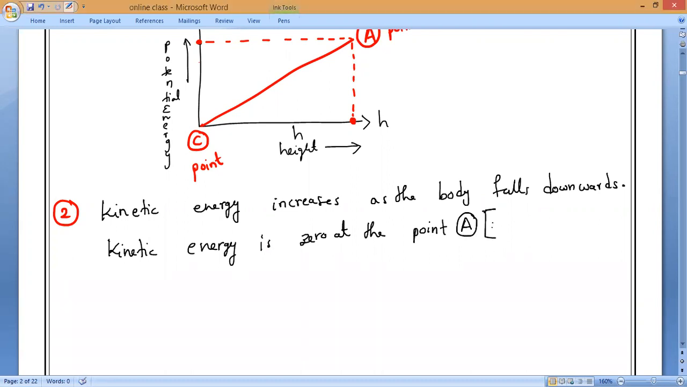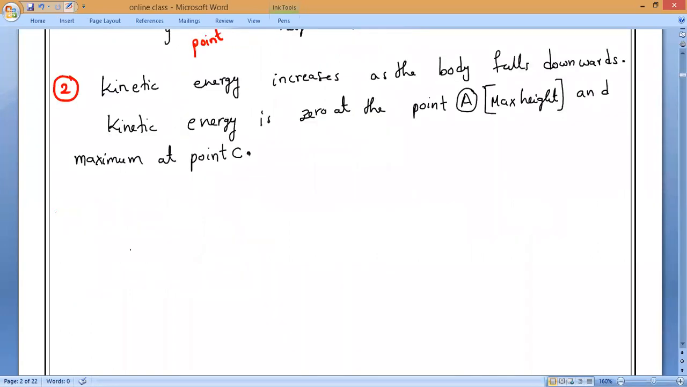At point A means, all of you, maximum height, sir. Maximum height. Understanding? Next, zero at point A and next, maximum at point C. Maximum at point C means when? Before touching the, please respond, before touching the where? Ground, sir. Before touching the ground. That is what you have to remember.